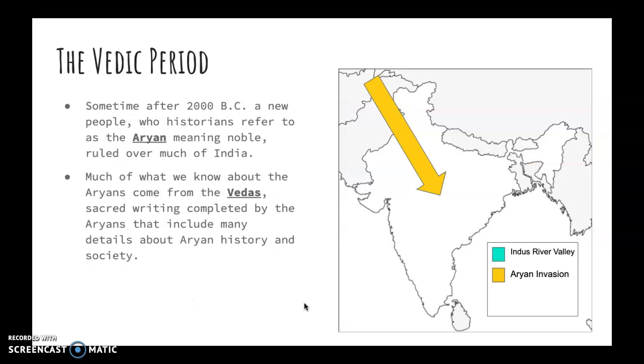Sometime after 2000 BC, a new people called the Aryans, which meant noble, ruled over much of India. They invaded from the northeast over the Kush mountain range. Much of what we know about the Aryans comes from their records called the Vedas. These were sacred writings that included a lot of details about Aryan history and society. For example, the caste system details were included in the Vedas. Make sure you add the Aryan invasion to your map.